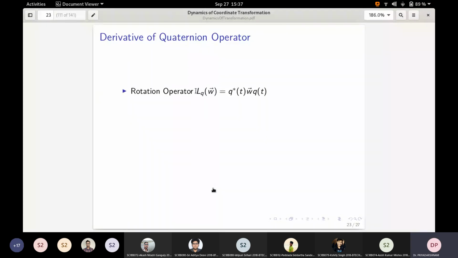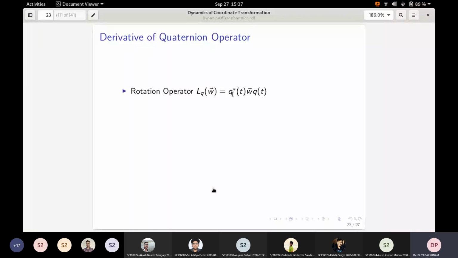You have L_q of w is q star w q. I have taken q star w q. Sometimes I take q w q star. These are just representative, so it doesn't matter what you take, but you have to be consistent. If you take q w q star, then these expressions will be different, so you have to work out appropriately.